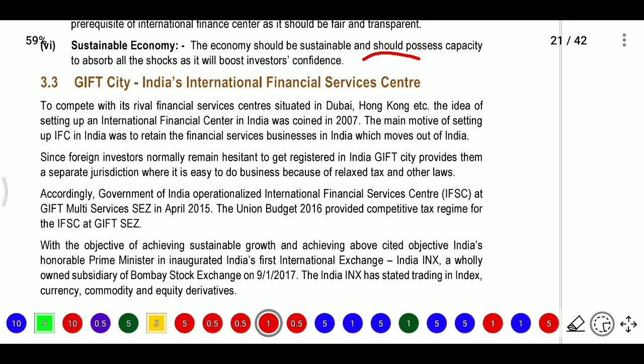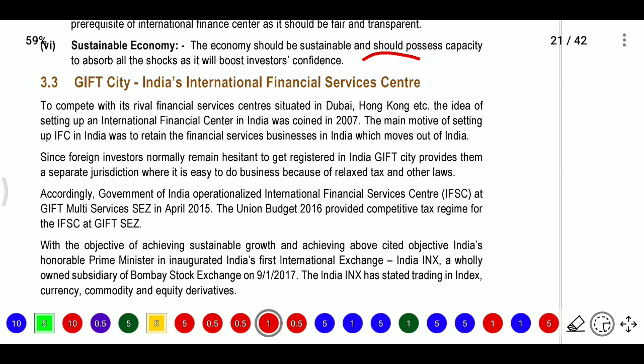Now we need to know about Gift City, the Indian International Financial Services Centre. It is there to compete with rival financial centers such as Dubai, Hong Kong, etc. To compete with them, the idea of setting up an international financial center in India was coined in 2007.